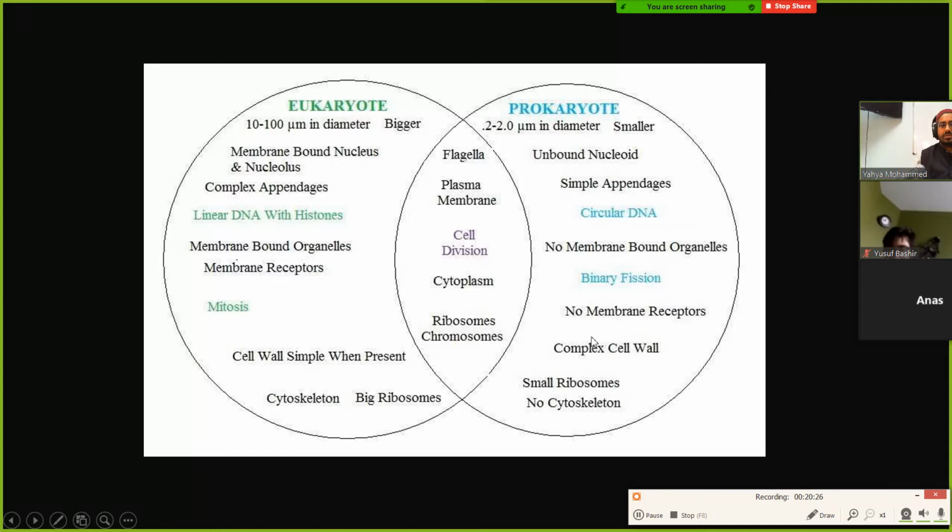Now, in a prokaryote, pretty much all of them have cell walls. In a eukaryotic cell, only the plant cells have cell walls, or some other types do also, but usually plant cells have cell walls, and animal cells do not. So both of them have cell membranes, both can have cell walls, but generally in a eukaryotic cell, it's going to be more complex. It is present in a prokaryotic cell, but it's usually not as complex as in a eukaryotic cell, right?